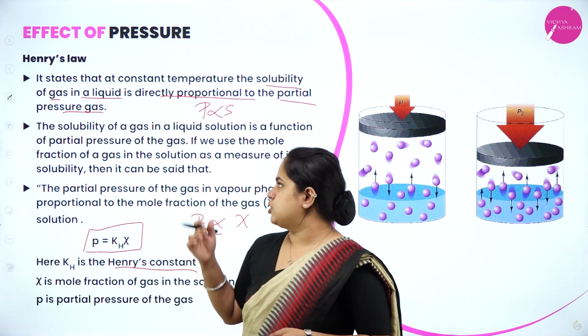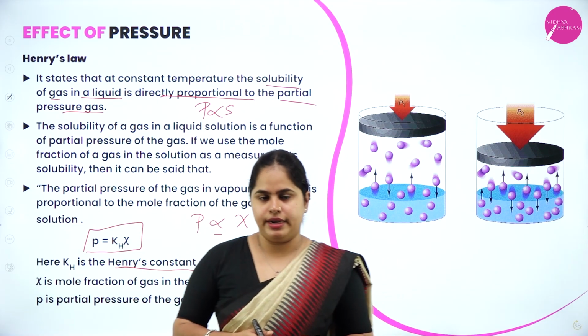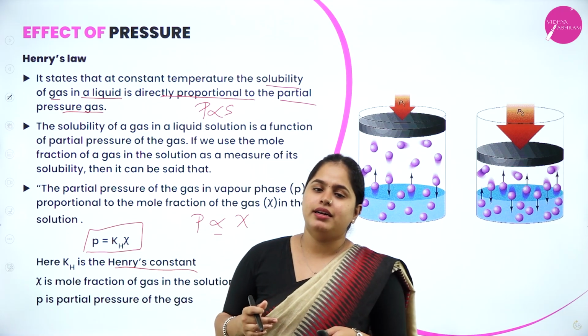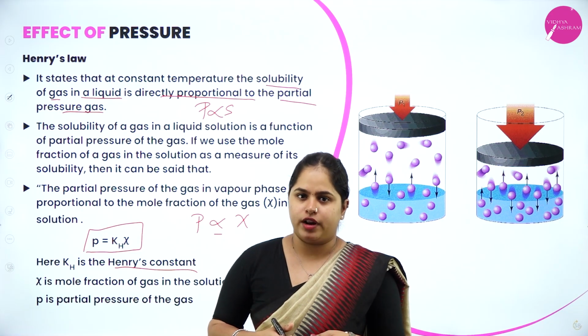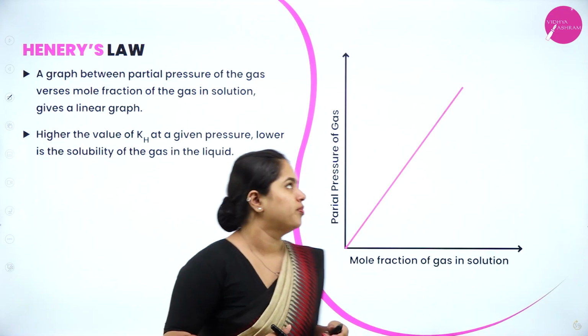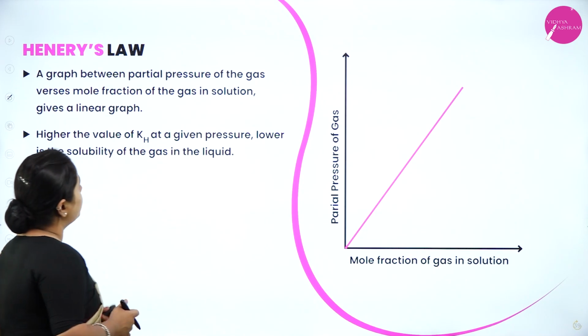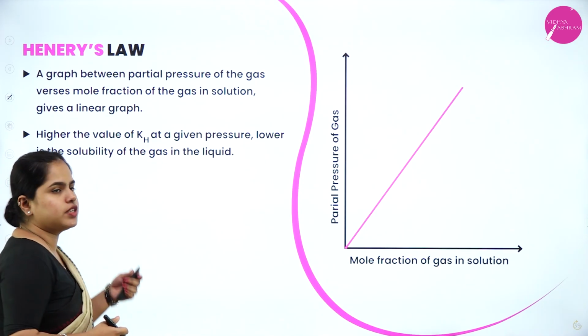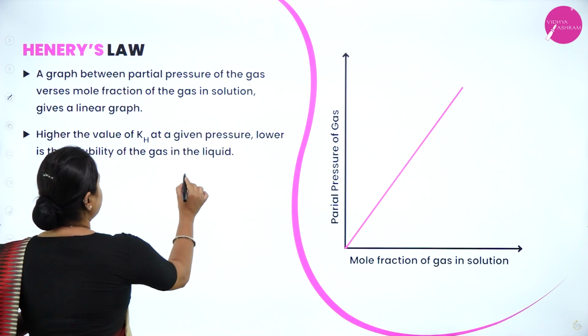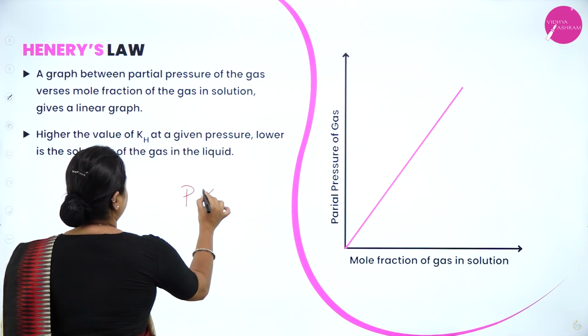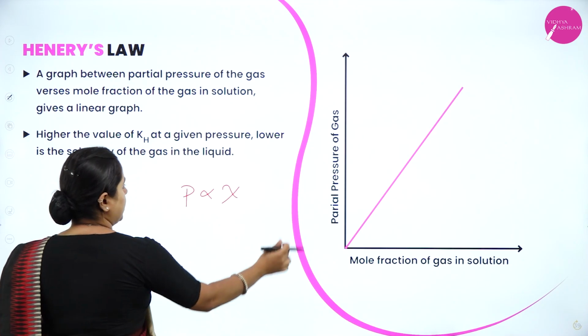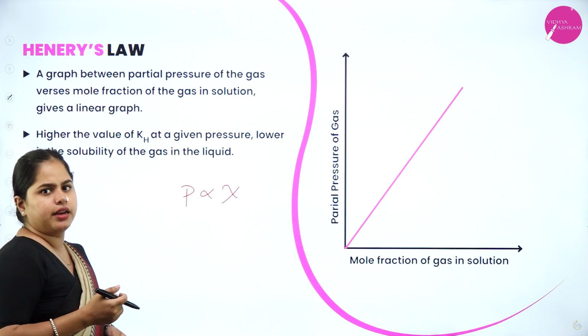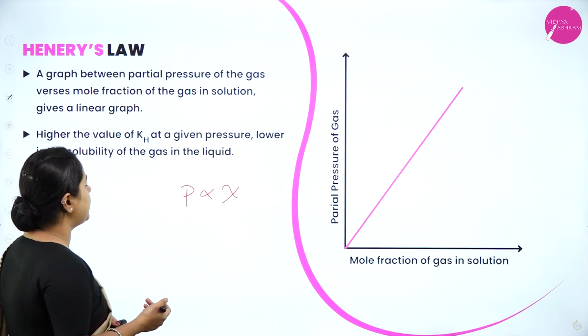So this is the expression, that is, partial pressure is directly proportional to the mole fraction at a constant temperature. A graph between partial pressure of the gas versus mole fraction of the gas in the solution gives a linear graph. Since it is directly proportional, it will be a straight line.